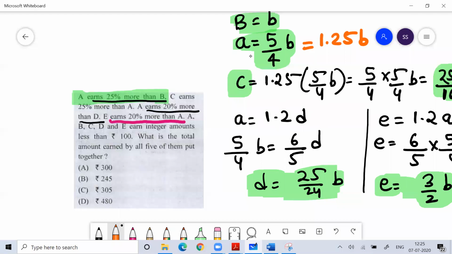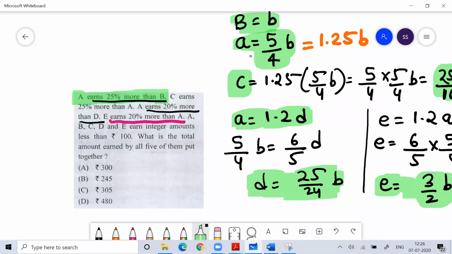Here it is written A earns 20% more than D. So A earns 20% more than D. 20% more means 1.2, and 1.2 means 6 by 5. Okay, so I can again write D in terms of A.